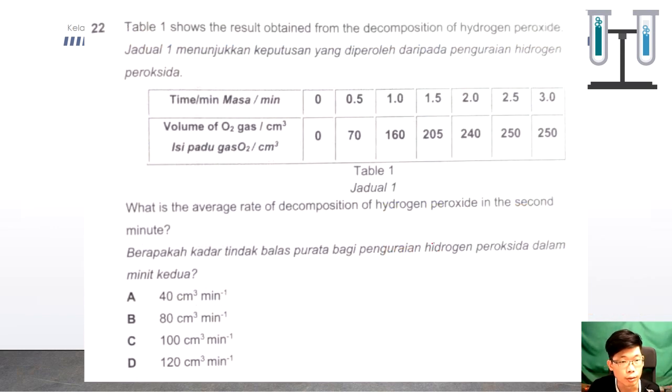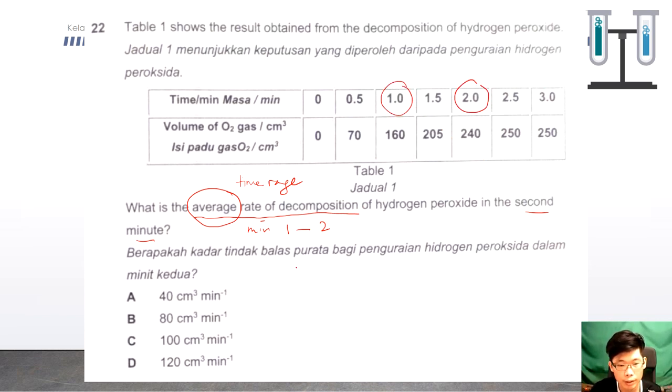Question 22. Okay, the table shows the results obtained from the decomposition of hydrogen peroxide. So what is the average rate of decomposition? If we look into the average, it means that it has a time range. So what is the time range? In the second minute. So in the second minute, it means that it's between minutes 1 to 2. So our time frame will be 1 to 2.